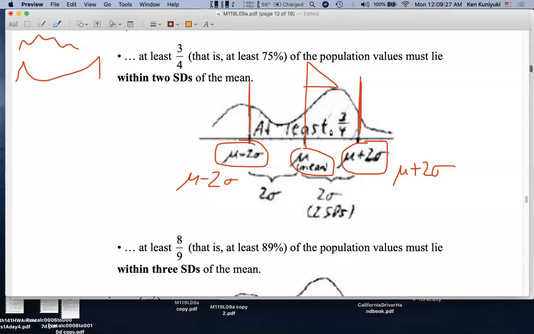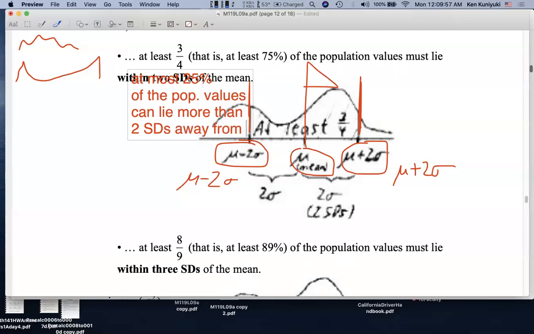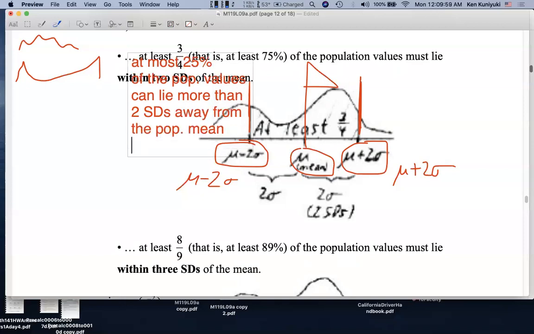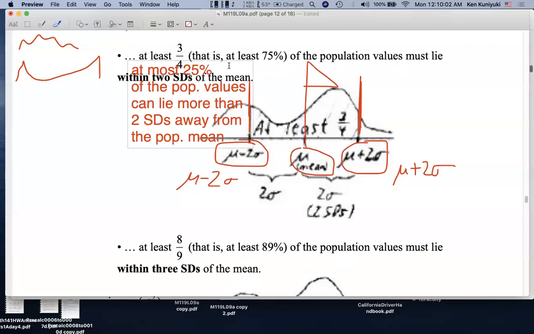So it could be 75%, could be 80%. It could be actually all the data. That is possible, or all the population values. But it's guaranteed that at least 75% must lie within 2 standard deviations of the mean, which means that at most 25% can lie more than 2 standard deviations above the mean. At most 25% of the population values can lie more than 2 standard deviations away from the population mean. I'm assuming for now that we're dealing with population data.